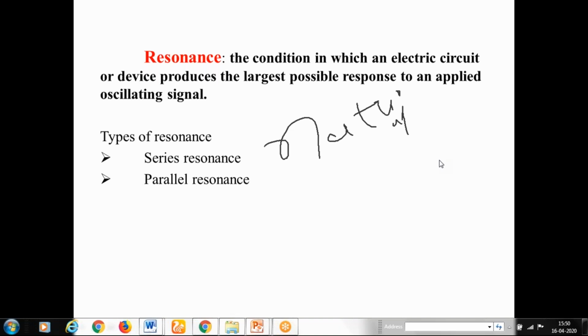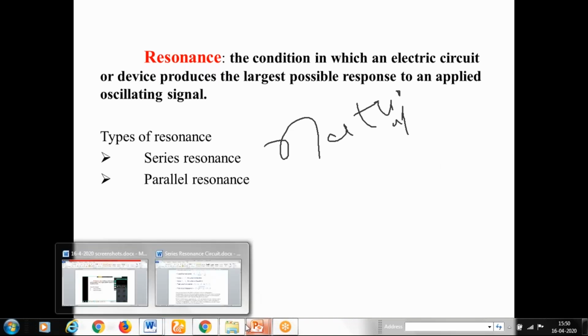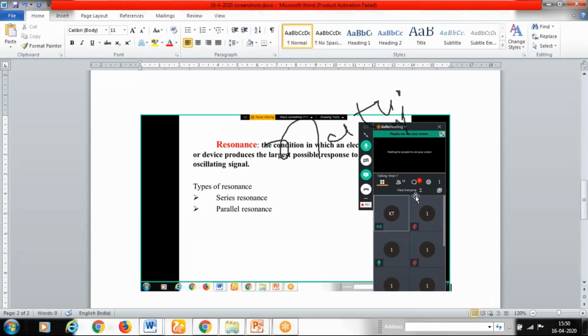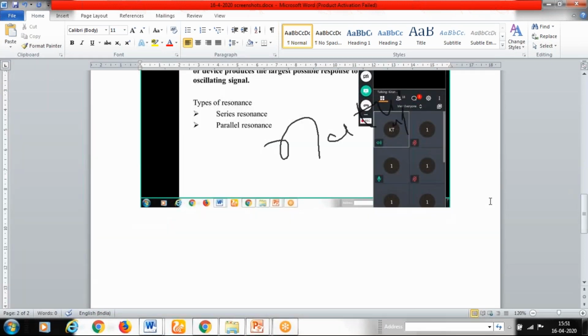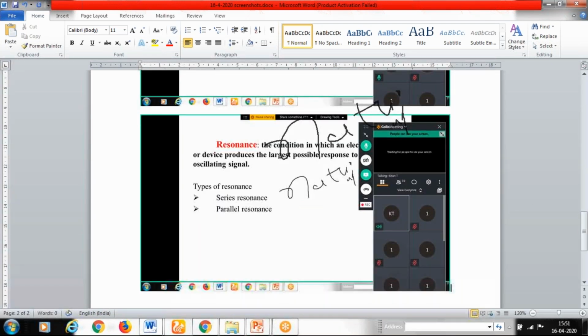This concept is called resonance. This concept is present in physics. The same concept is applicable in electrical engineering also. The only difference is that here we are going to deal with the practical manner of resonance.